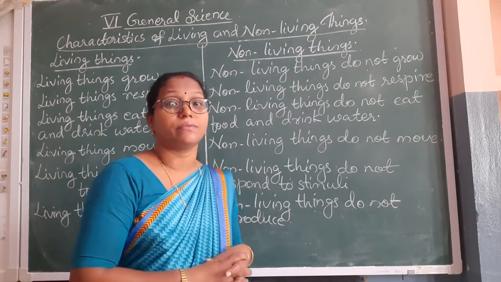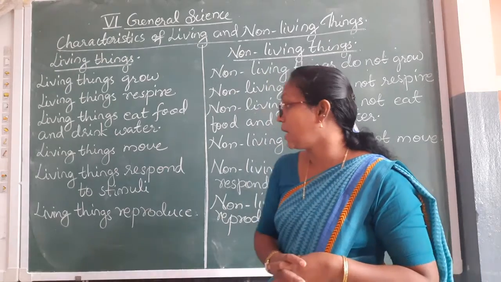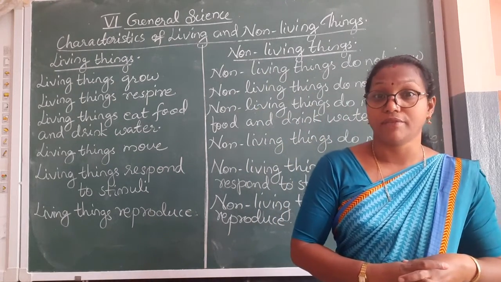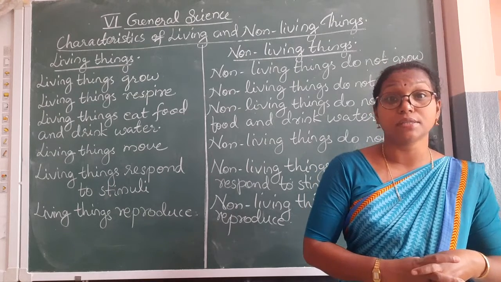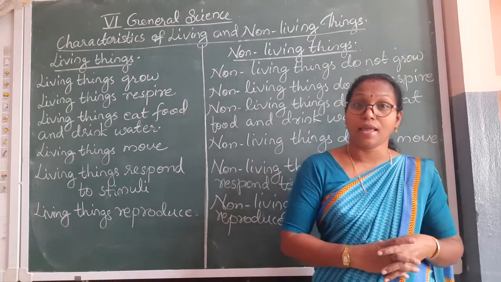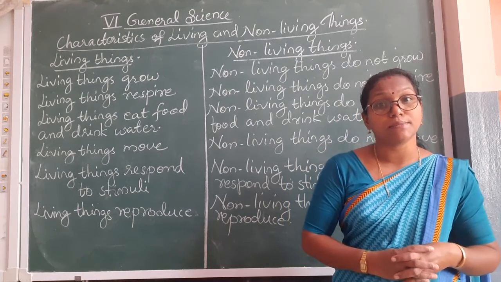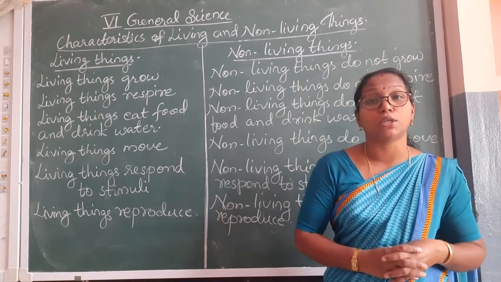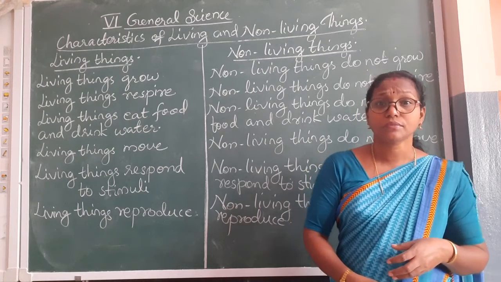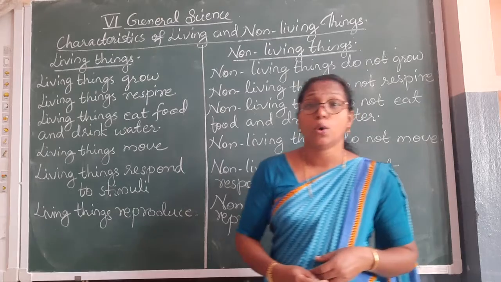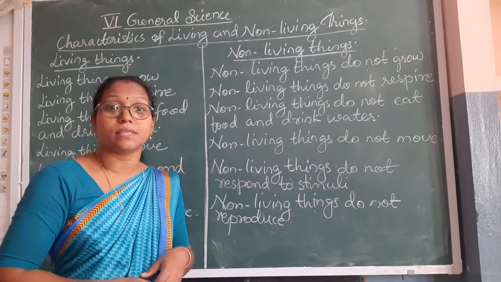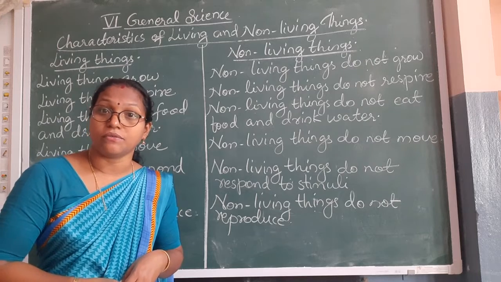Then students, we are going to the last characteristic of living things, that the living things reproduce. Some organisms lay eggs, and some organisms like mammals give birth to their young ones. We know that the mammals such as horses, monkeys, human beings, all give birth to their young ones.